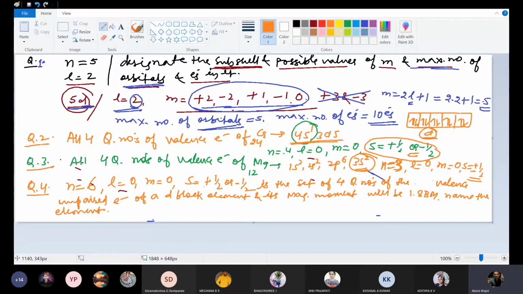You have to name which element it is. Who will give me this answer first? Let's see. Aditya or Anu or Sriram or Nishant?